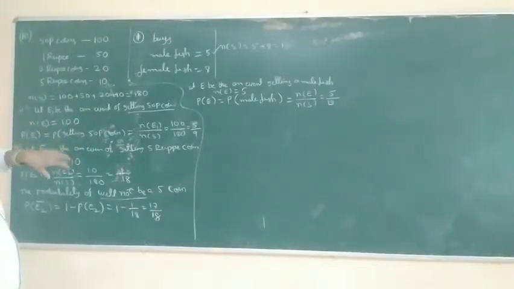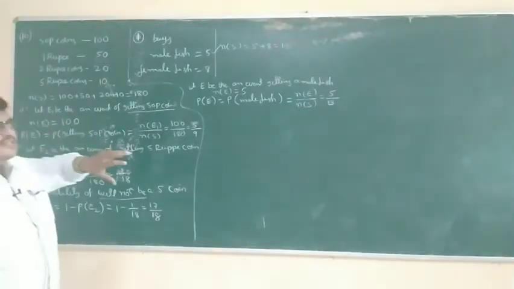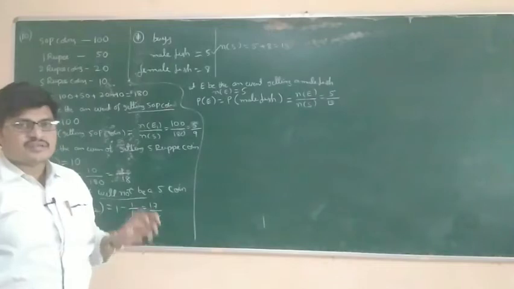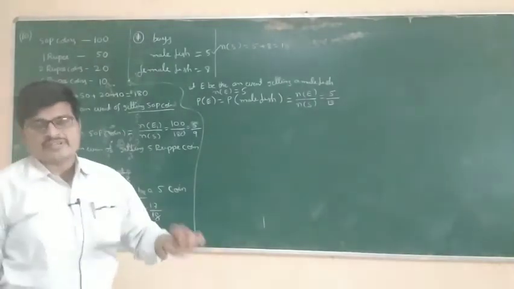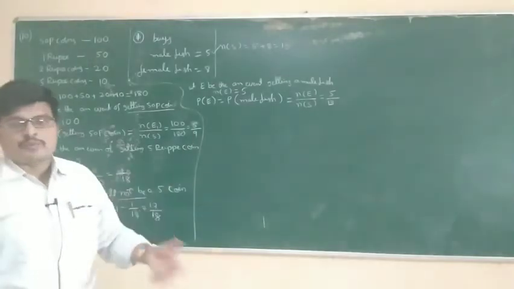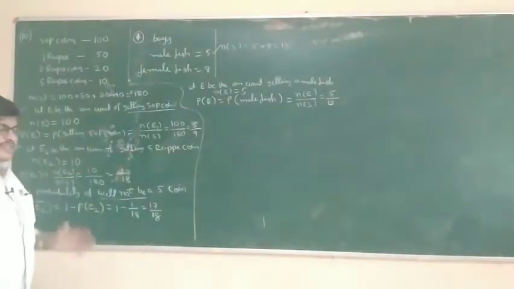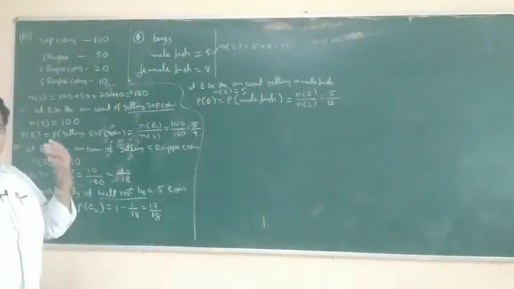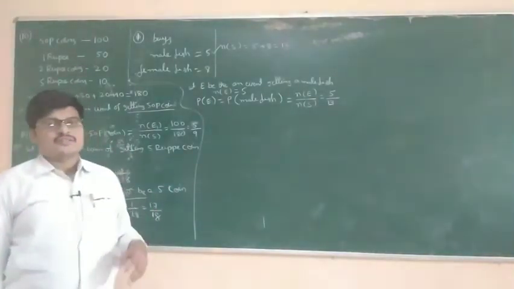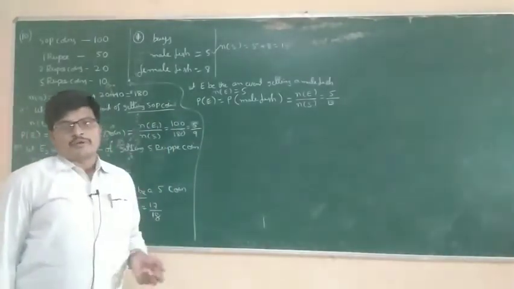Here a coin is selected from total coins. In the total coins, particularly what we have to take, this is a 50 paisa coin. 50 paisa coins are taken only from 50 paisa coins, not 5 rupees, 1 rupee, half rupee coins. Okay, so 50 paisa coins are taken from only 50 paisa coins. 1 rupee coins are taken from totally 1 rupee coins.